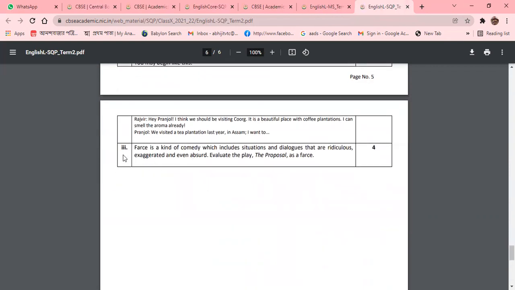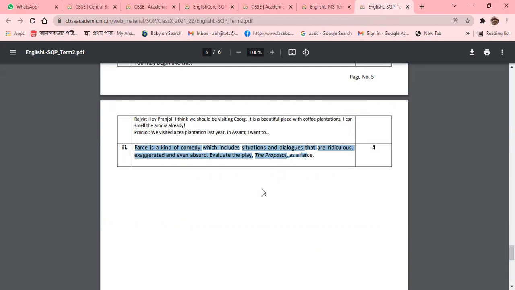And now the last question. Farce is a kind of comedy which includes situations and dialogues that are ridiculous, exaggerated and even absurd. Evaluate the play, The Proposal, as a farce. Very important. Excellent question, because farce doesn't mean only that it is ridiculous, exaggerated or absurd.